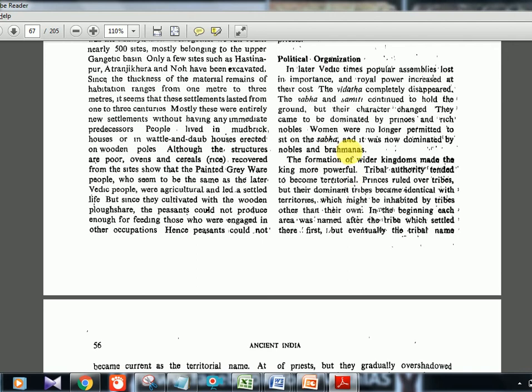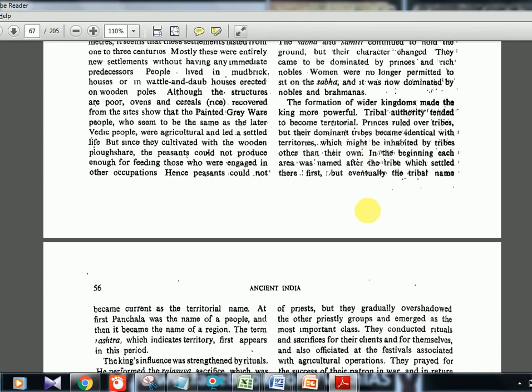This Brahmana class is the one who started all the society problems, and we even have this reservation problem now. General category and OBC, SC, ST, everything is because of these old things which started in the early Vedic time. These people dominated the society and took all the land, all the wealth, everything, and that is why poor people are now demanding reservations.